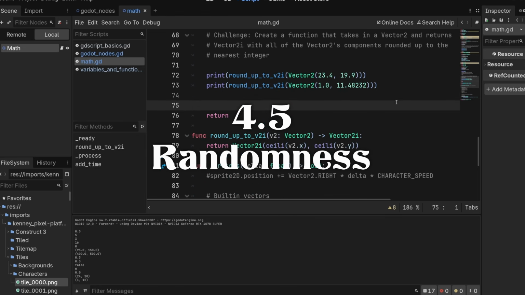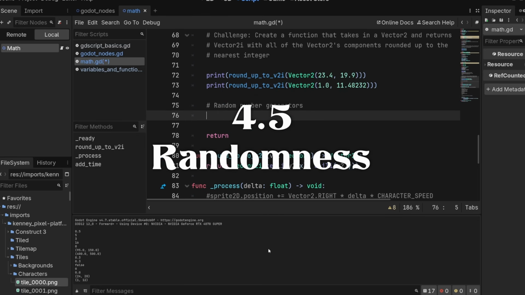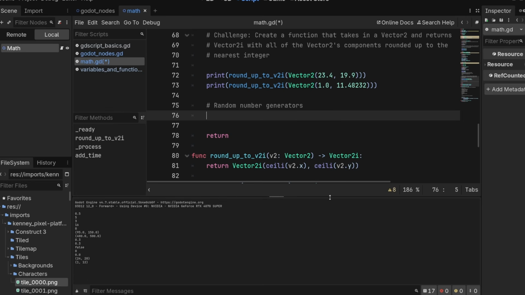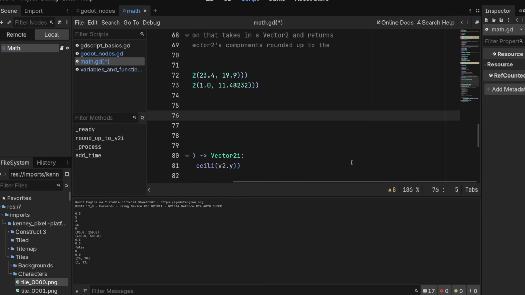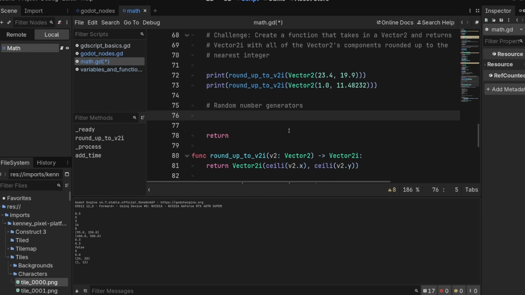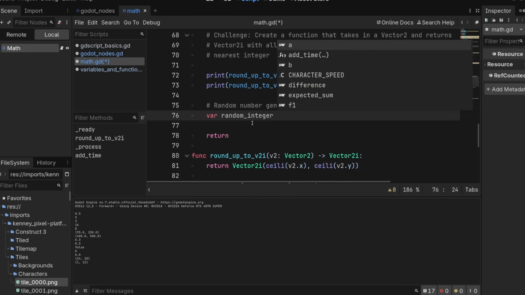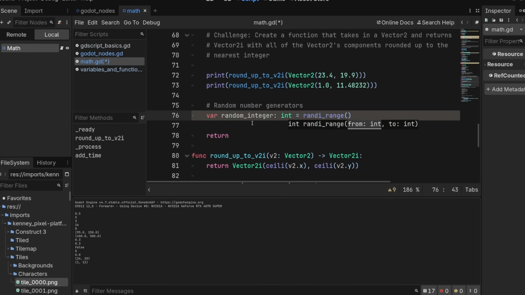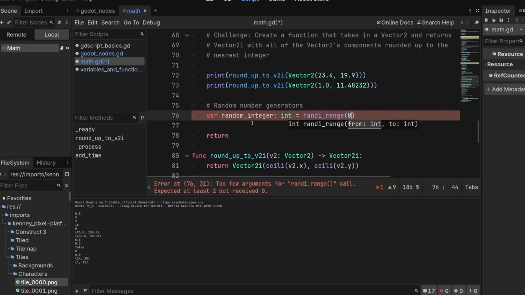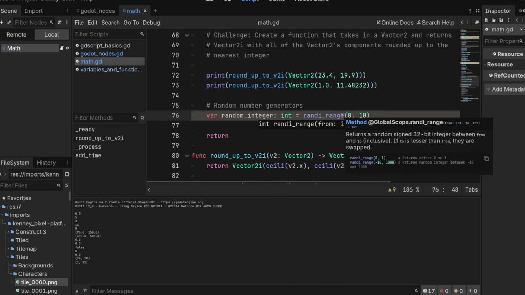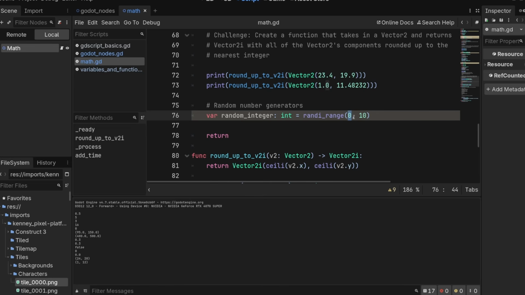Last math thing is randomness. How do you feel about RNGesus, the random number generators? We can do that really easily. We have functions for that. So if we want to generate a random integer, which is something we probably often want to do, we can do randi_range, and you can do a from and a to. So we'll do 0 to 10. And what does this say? It's inclusive. So you can get any number, 0, 1, 2, 3, all the way up to 10 here.